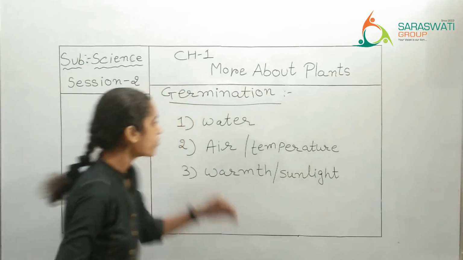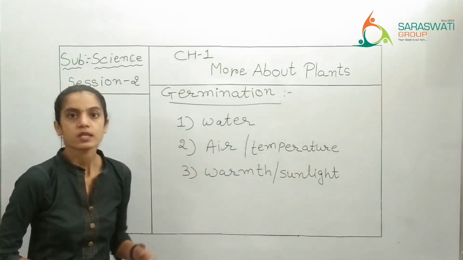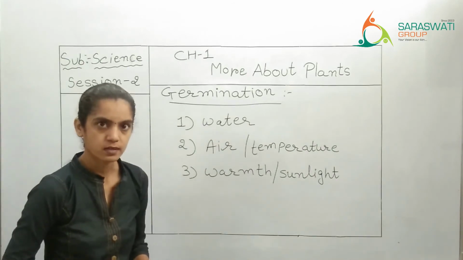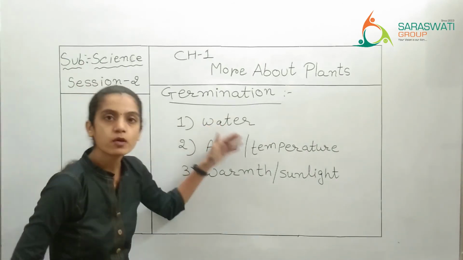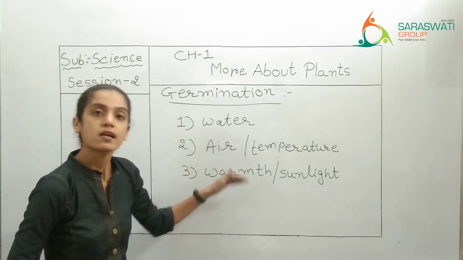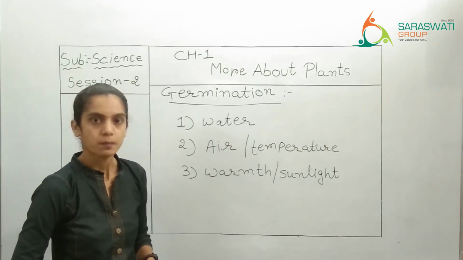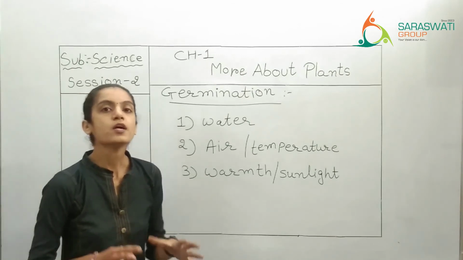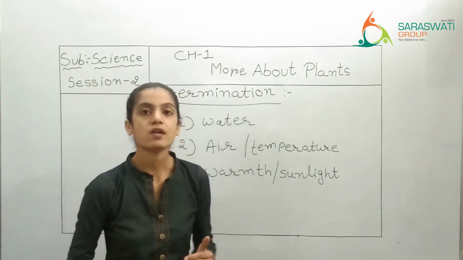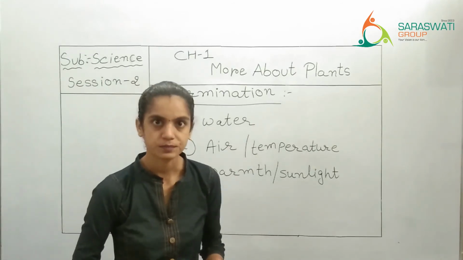But from these three conditions, if any one condition is not satisfied, that means if it gets less water, or the temperature is not proper, or the sunlight is not proper, right, then the seed will not grow. Seed will not develop into an adult plant.